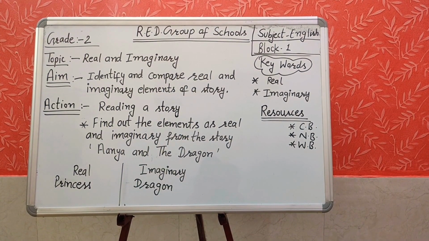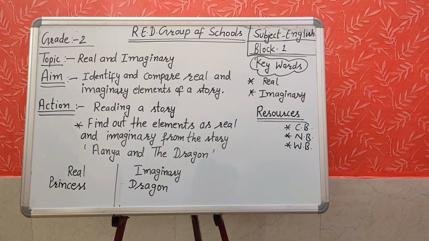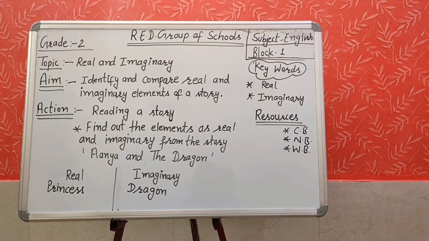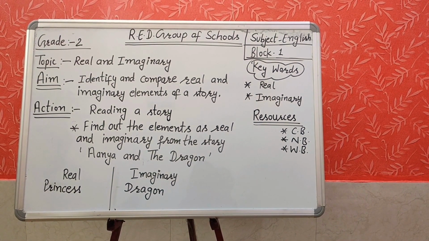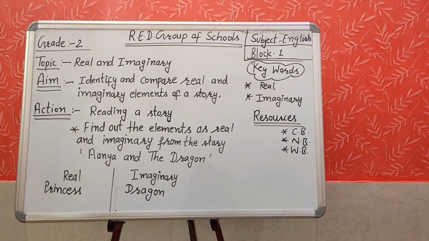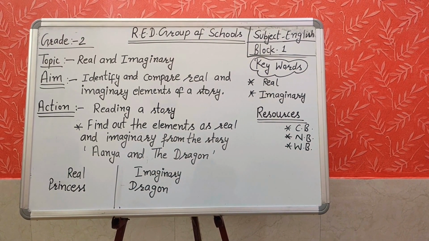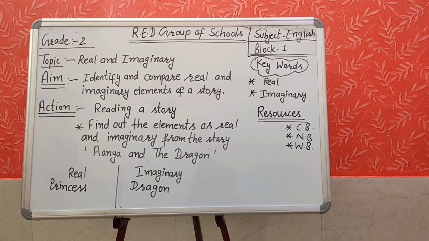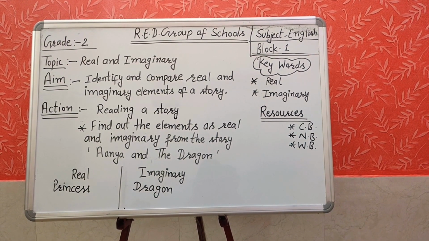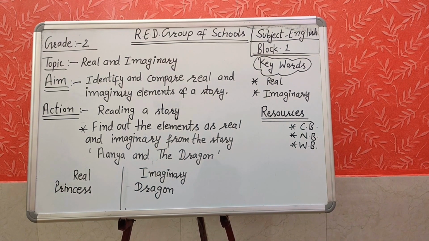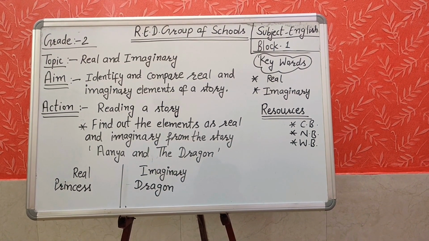Yes, now it is time for the analysis part. So I am going to ask some questions about the activity you have done. My first question is, have you ever seen a dragon? You might have not seen. We have not seen a dragon. We call dragons imaginary because there are no such things in the world as dragons. We have never ever seen dragons.